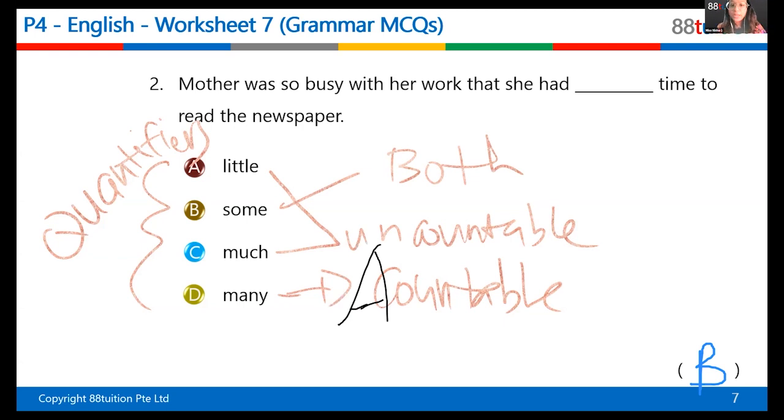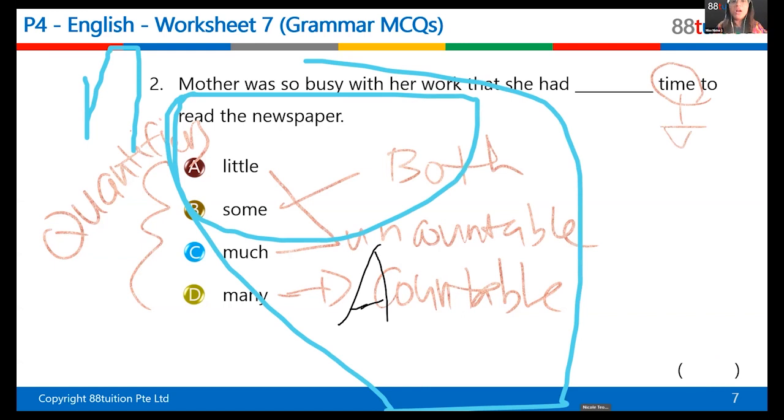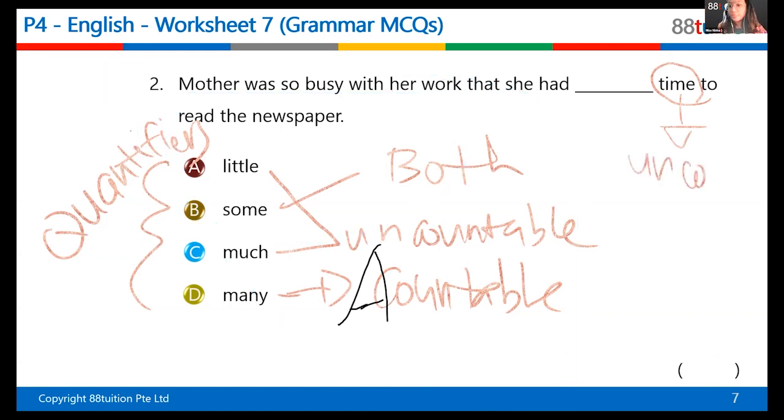So in this case, mother was so busy with her work that she had what time? Time, is it countable or uncountable? Can you count time? You can't count time, right? You can tell me the time, it's 5 o'clock, but you cannot count how much time you have left. So it's uncountable. Which means the answer cannot be D, because D is only for countable. I'm going to write UN for uncountable short form, okay? So it has to be either A, B, or C. So what is the answer, Rohan?